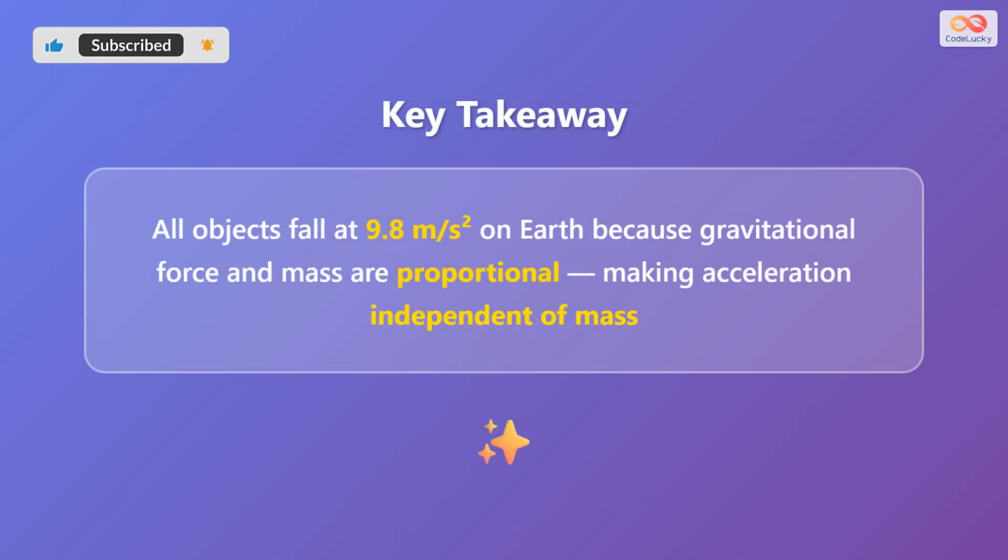Let's summarize the key takeaway from this lesson. All objects fall at 9.8 meters per second squared on Earth because gravitational force and mass are proportional to each other. When we calculate acceleration, the mass cancels out, making acceleration independent of mass. This elegant relationship explains why a feather and a hammer, when dropped in a vacuum, hit the ground at exactly the same time. It's one of the most beautiful demonstrations of how mathematics reveals the underlying simplicity of nature.